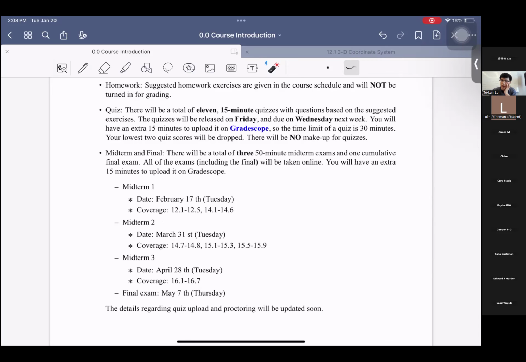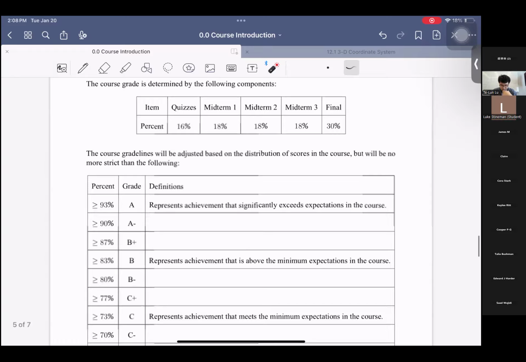Okay, are we good with the quizzes and midterms? The first quiz will be starting this Friday. And let's talk about the grading policy first.